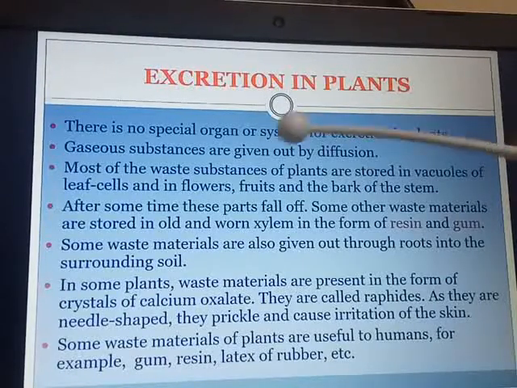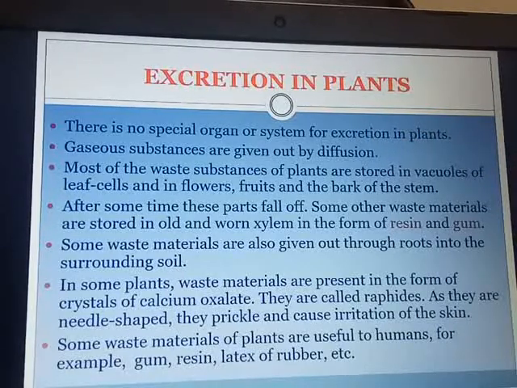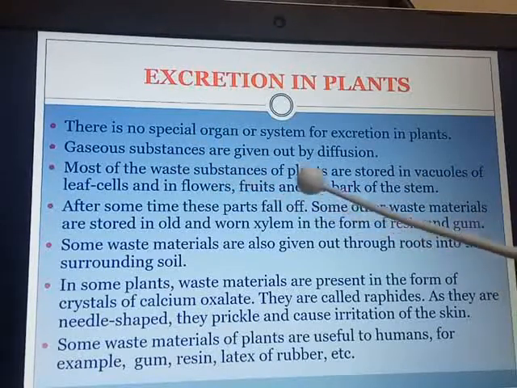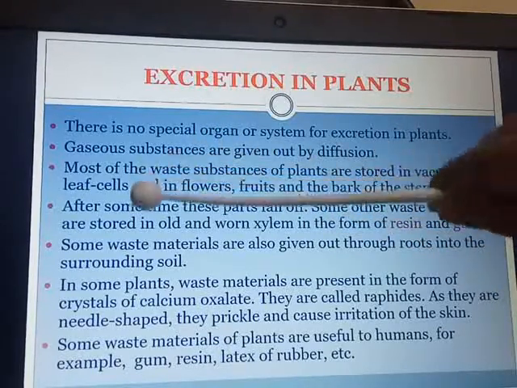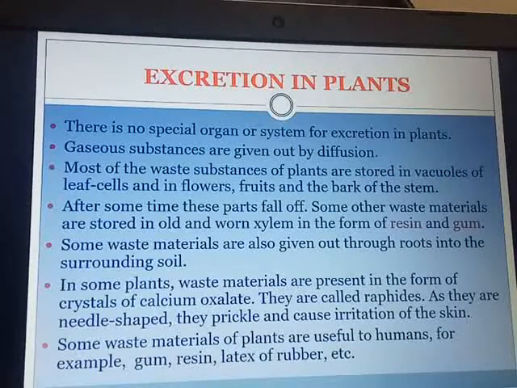Gaseous substances are given out by the process of diffusion. You well know what is diffusion. What do you mean by diffusion? Movement from an area of high concentration to an area of low concentration. Most of the waste substances of the plants are stored in the vacuoles of leaf cells and flowers, fruits and the bark of the stem. After a certain period of time, all these parts of the plant fall off, and along with these parts, the waste materials are also removed.